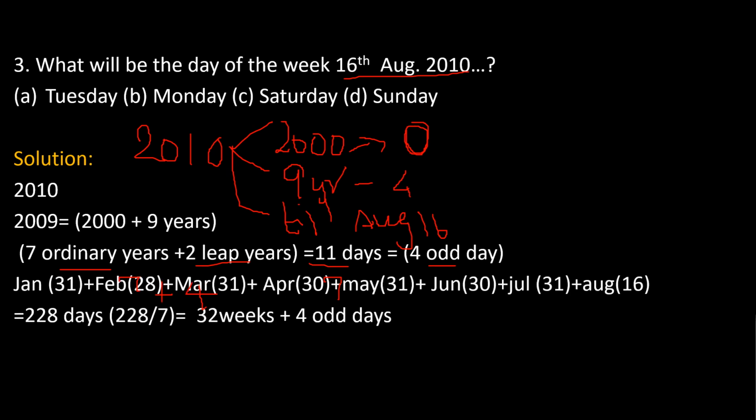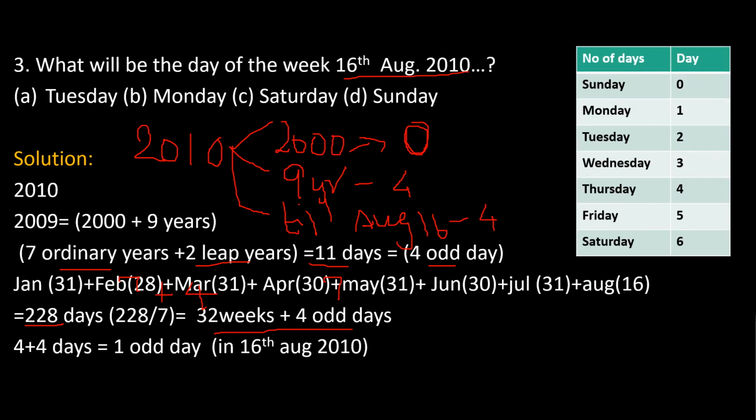Next is till August 16. So January 31, February 28 days, March 31, April 30, May 31, June 30, July 31 plus August 16. In total we get 228 days. If we divide this 228 by 7, we get 32 weeks plus 4 odd days. So until August 16 we get 4 odd days. In total we get 8 days. 8 divided by 7 we get 1 odd day.